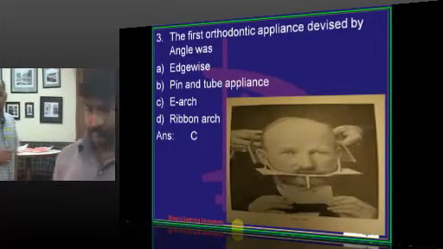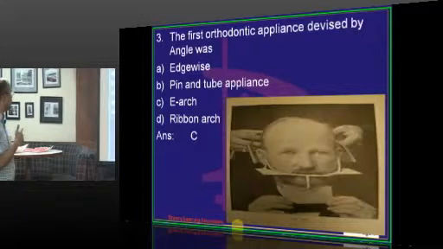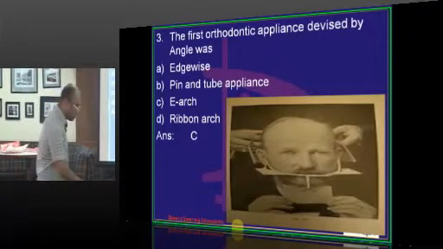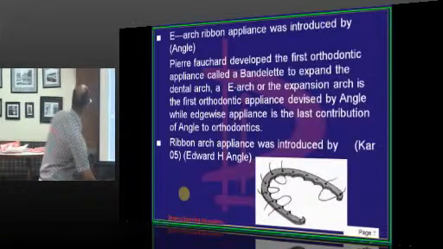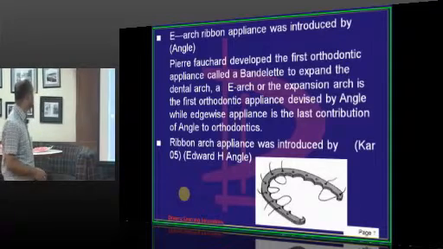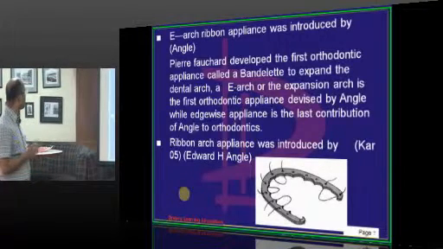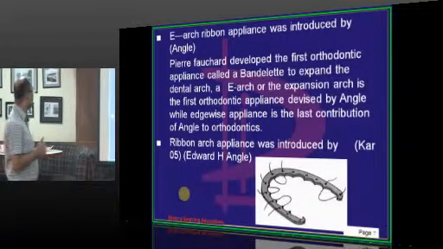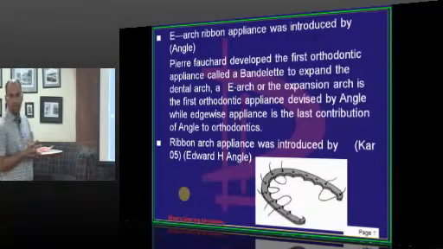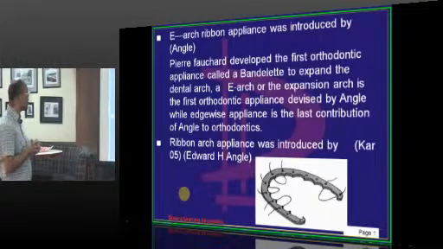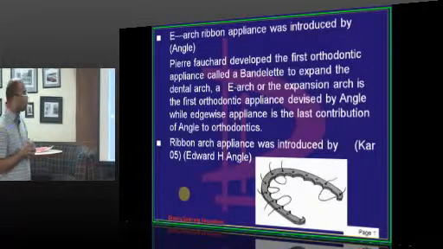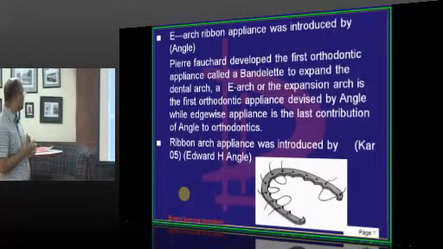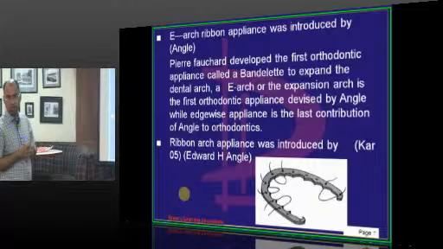So the first orthodontic appliance among the following four which Angle has given is the E-arch or the expansion arch. E-arch was first introduced by Angle, and the first orthodontic appliance initially made was the Bandelette, which is used to expand the dental arch, which was given by the father of dentistry, that is Pierre Fauchard, and this was later Angle had contributed to your edgewise, ribbon arch and other appliances.